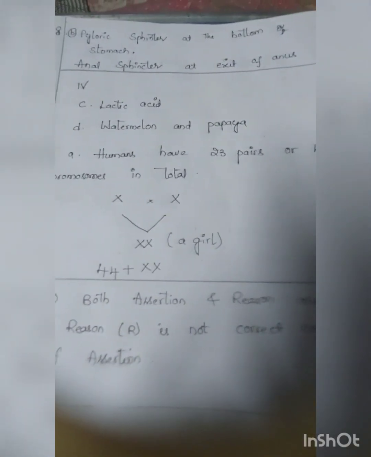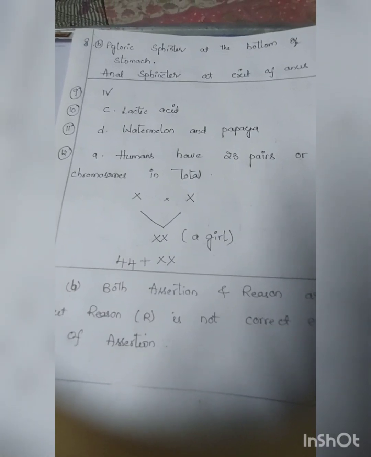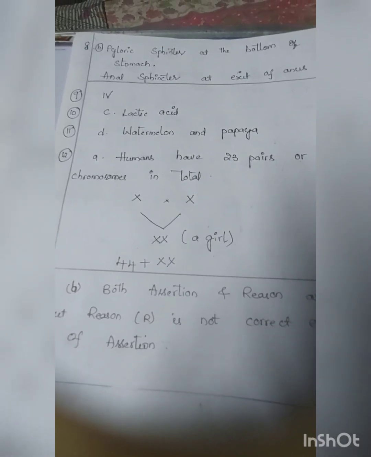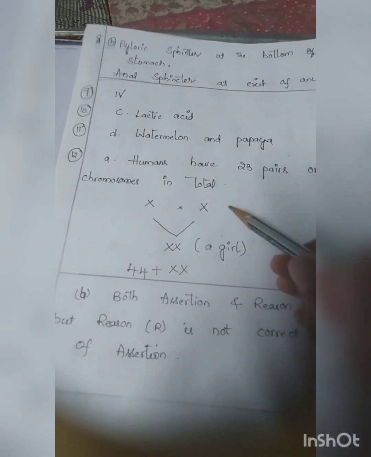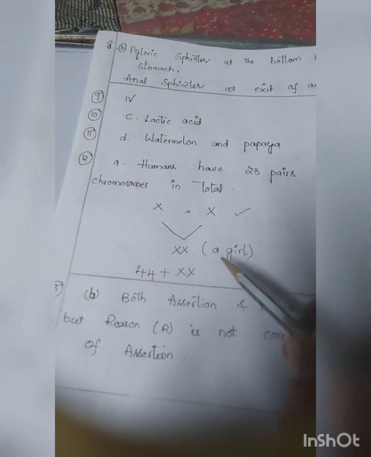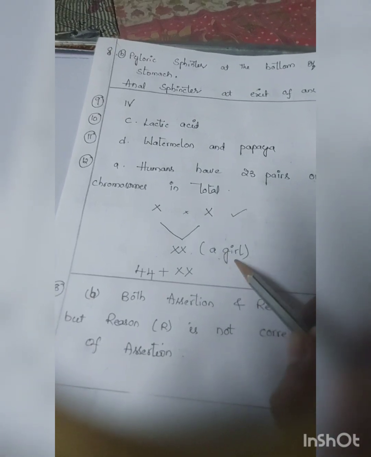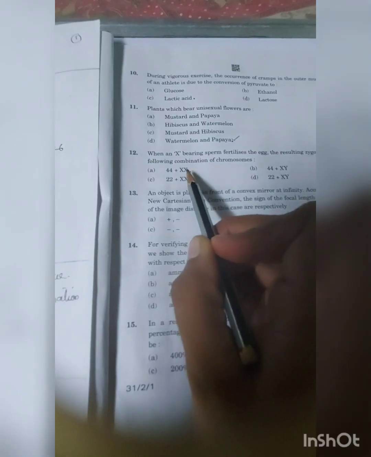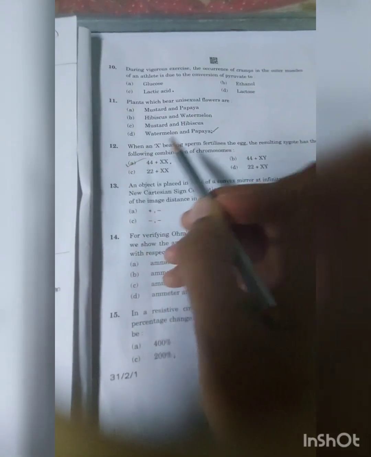So when an X-bearing sperm fertilizes the egg, the resultant one is XX. XX, you know, is a girl. That's why 44 plus XX is the answer.